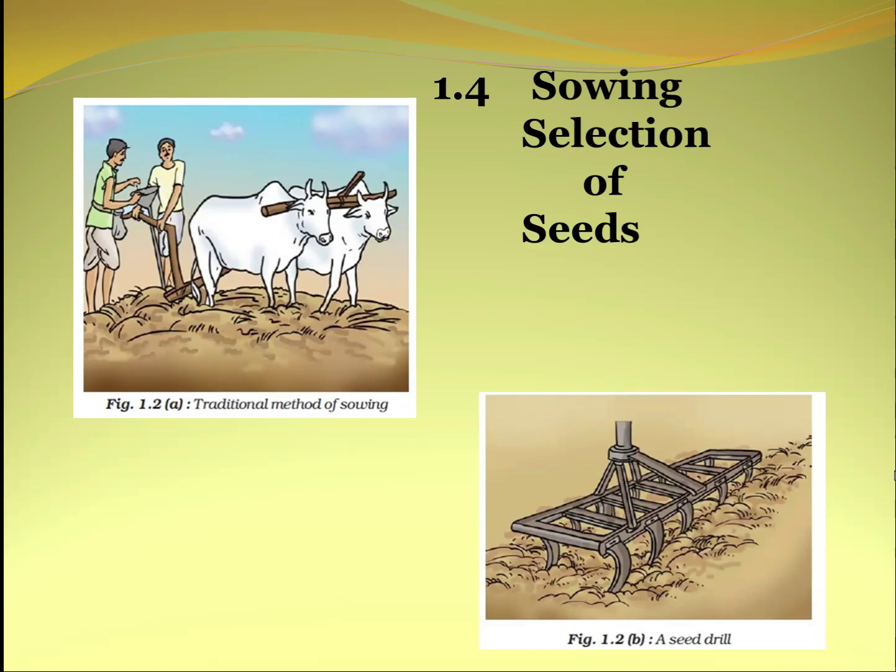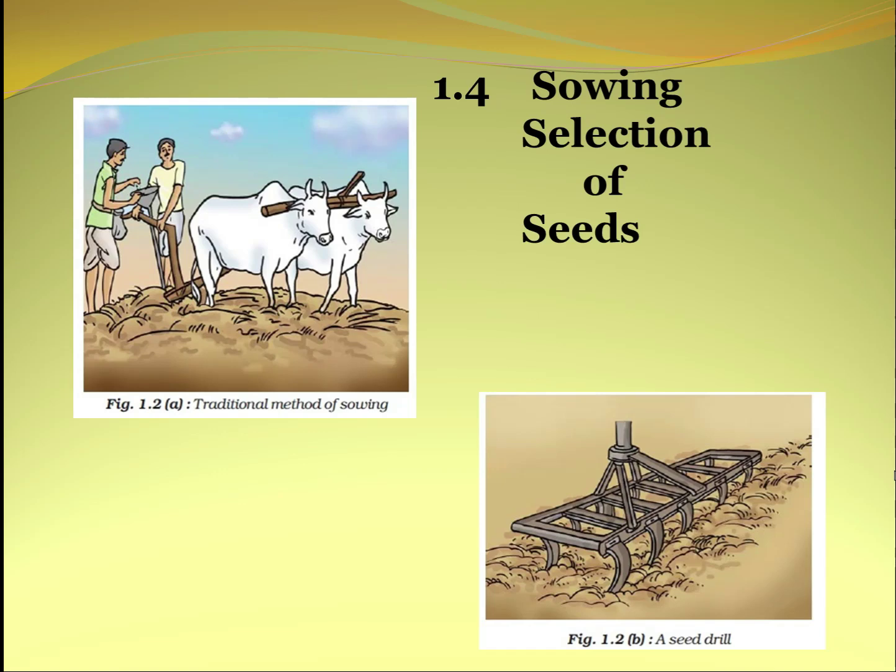Next is the selection of seeds and sowing. The selection of seed is very important because before sowing we need to choose the best quality of seeds. We have to see whether it can give good quality plants or not, whether it is affected by any insects or any other things, germs. So after selection we have to sow it.